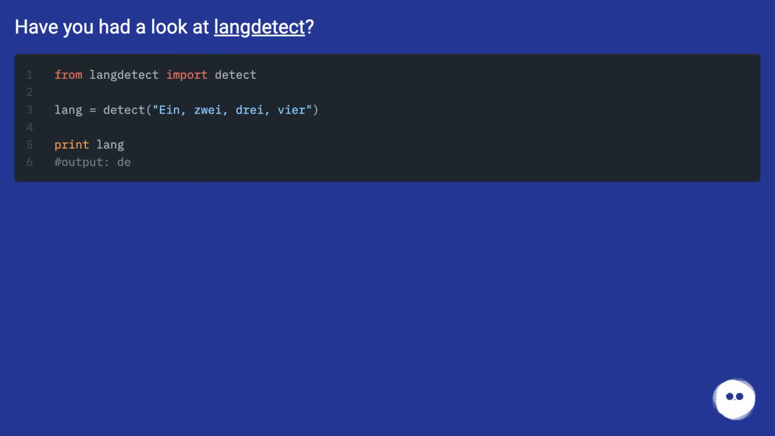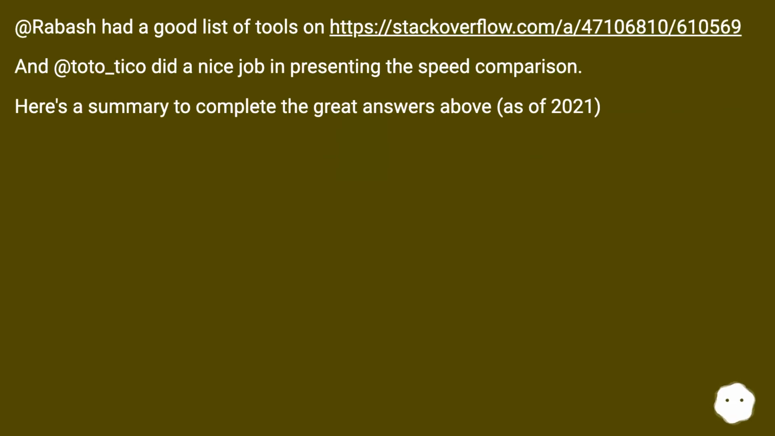Have you had a look at langdetect? Abrabash had a good list of tools on this URL. And Atoto_Tico did a nice job in presenting the speed comparison. Here's a summary to complete the great answers above, as of 2021.